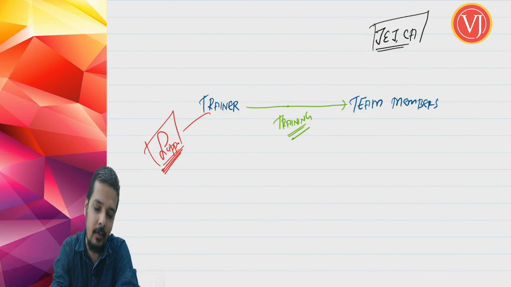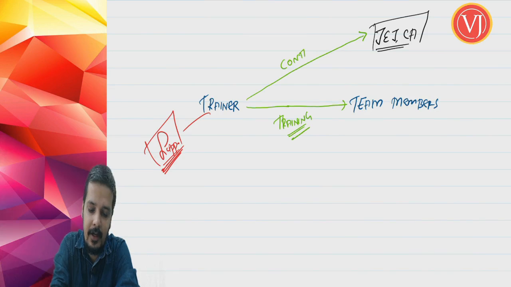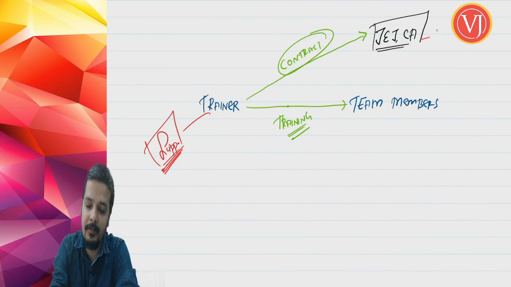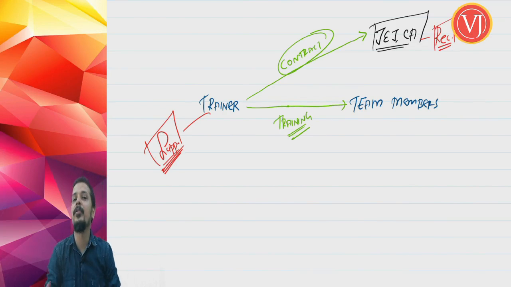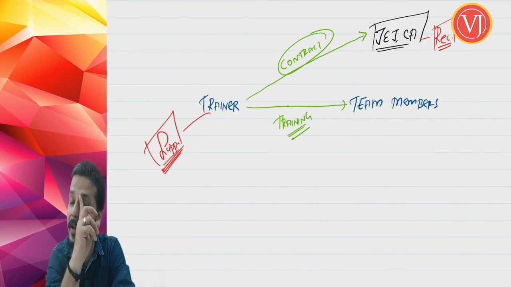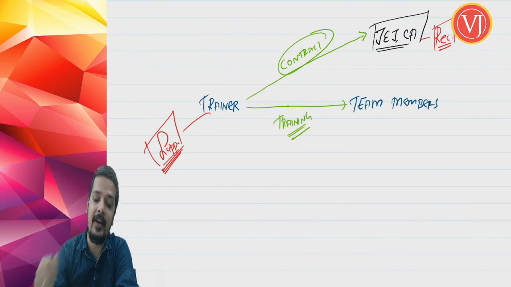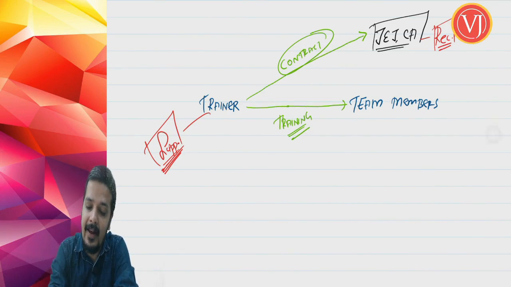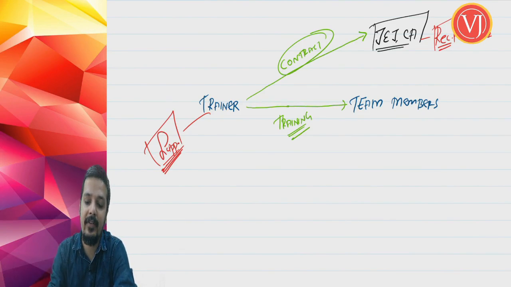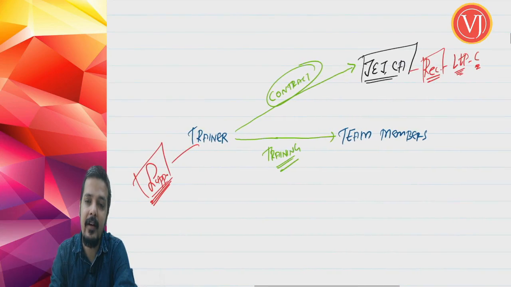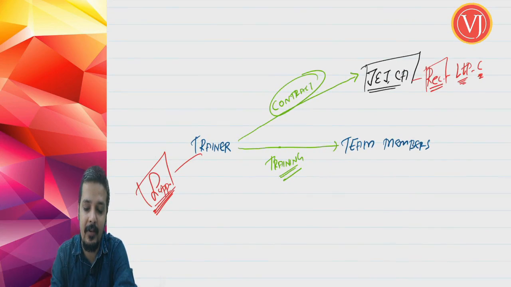Friends, the contract is only and only between the trainer and the CA firm. So the recipient is the firm. That CA firm happens to be the recipient. Recipient means what? Not the person who is receiving the goods or services. Recollect that. When consideration is payable, recipient means a person who is liable to pay the consideration. So the recipient is the CA firm. Jain and Jain Chartered Accountants, the CA firm, is the recipient.